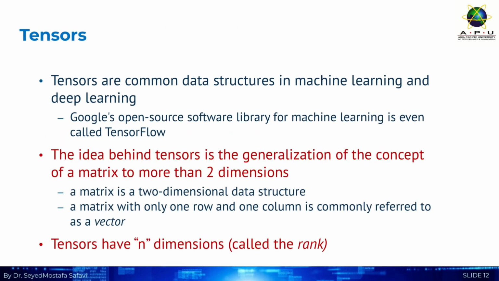So, what's a tensor? Think of it as a generalization of a matrix to more than 2 dimensions. A vector is a 1D tensor, a matrix with one row or column. A matrix is a 2D tensor. A tensor has n dimensions, which we call its rank. They are the fundamental data structures in machine learning, so fundamental that Google's open source library is called TensorFlow. This multidimensional structure allows us to handle complex data like color images or video, which have depth in addition to height and width.